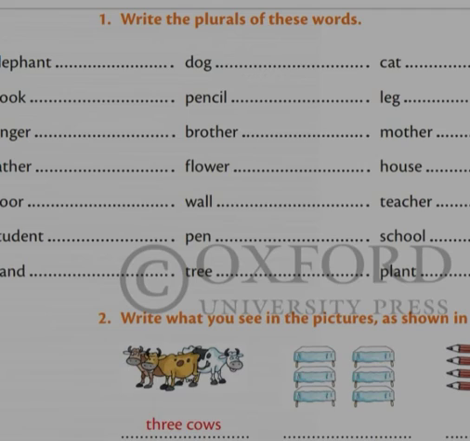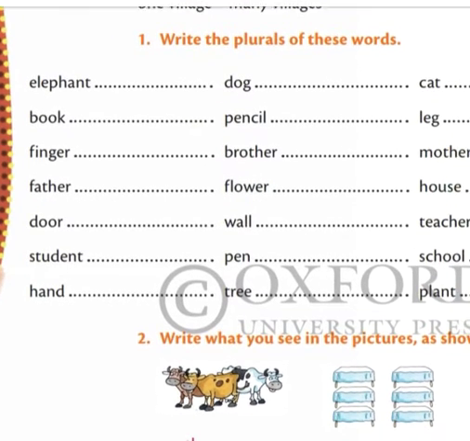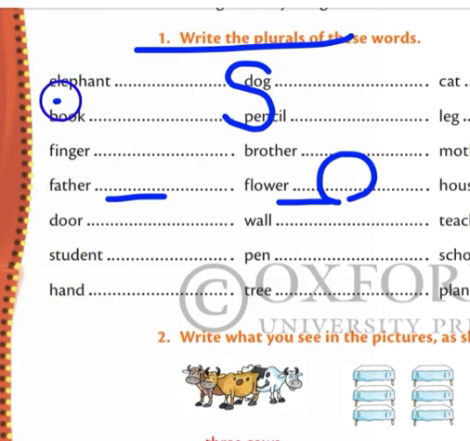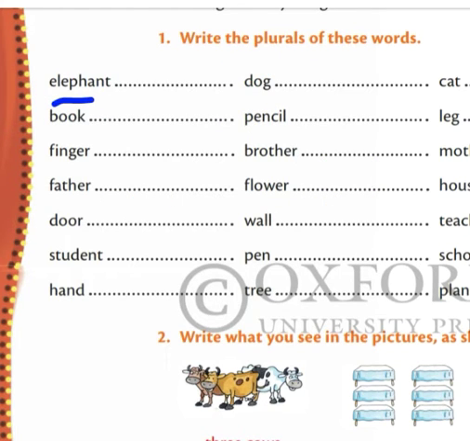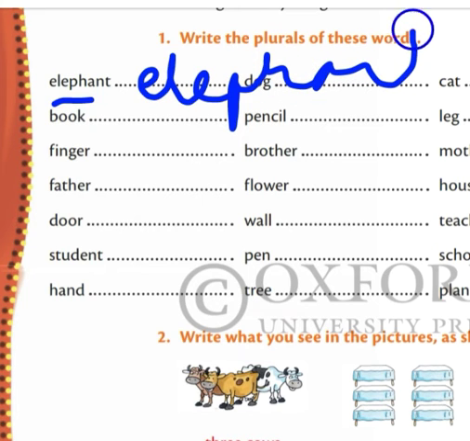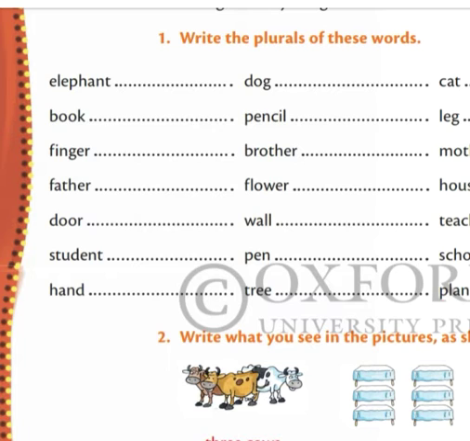So how will we solve? See, elephant, okay. What will be the plural of elephant? Yes, elephants. We will write the noun as it is, and at the end of the word we will add s. Which letter will we add to get the plural form of elephant? Yes, s. So as it is we will write elephant, E-L-E-P-H-A-N-T, okay, and after that we will add s. It will become the plural form, okay.